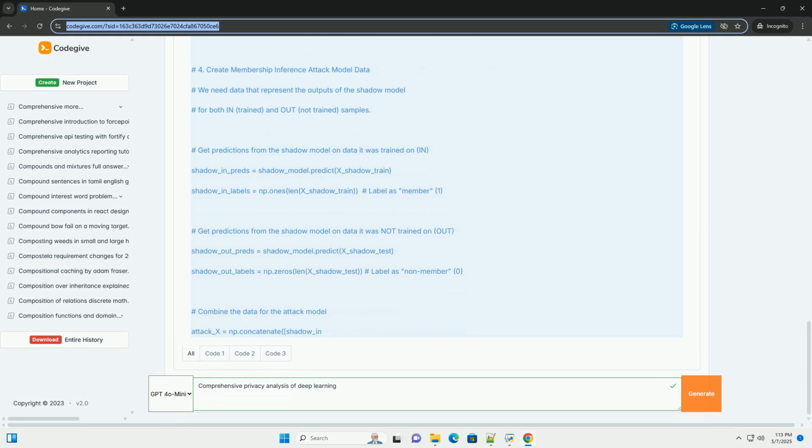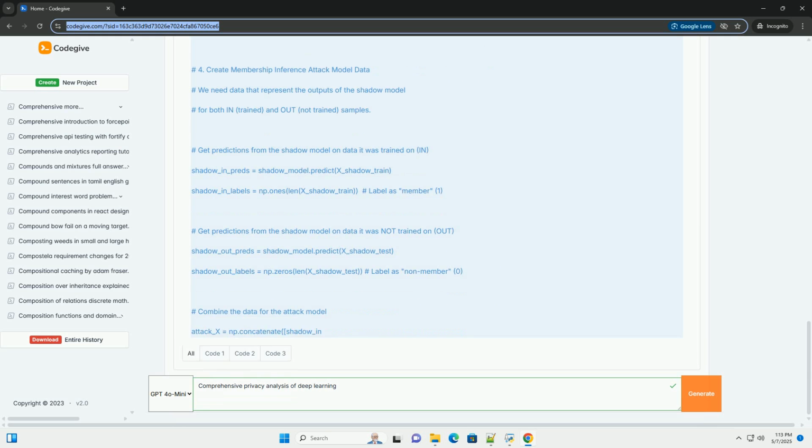7. Data governance: establish clear data governance policies and procedures to ensure that data is handled securely and ethically throughout its life cycle. This includes data collection, storage, processing, and sharing. Implement data access controls to restrict access to sensitive data to authorized personnel only. 8. Risk assessment: conduct a thorough risk assessment to identify potential privacy risks associated with your AI/ML systems. This includes identifying sensitive data, potential attack vectors, and the potential impact of a privacy breach.